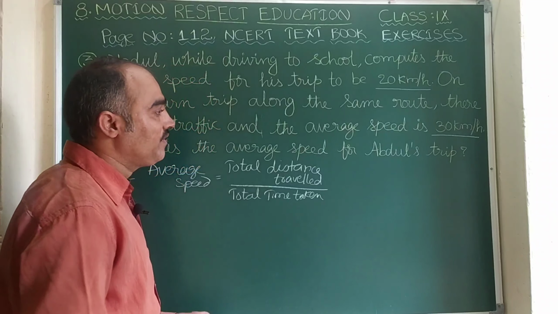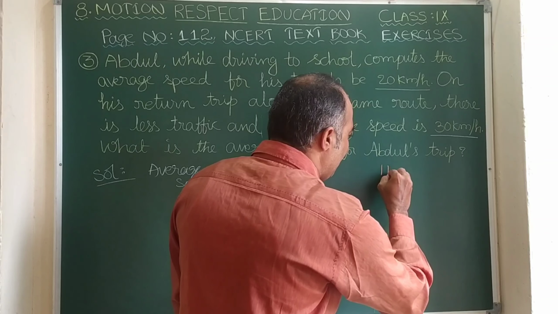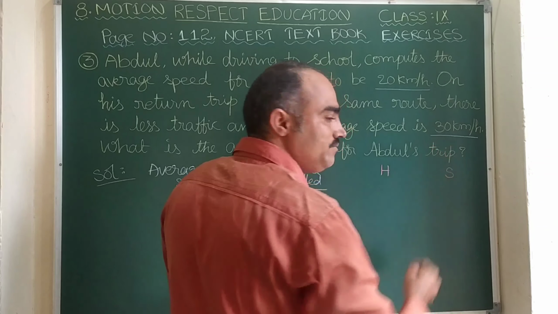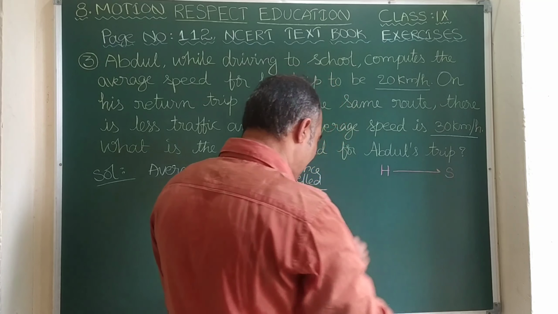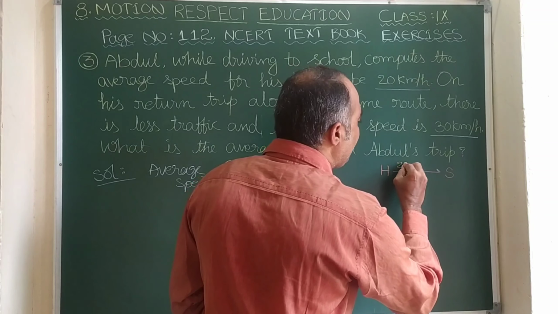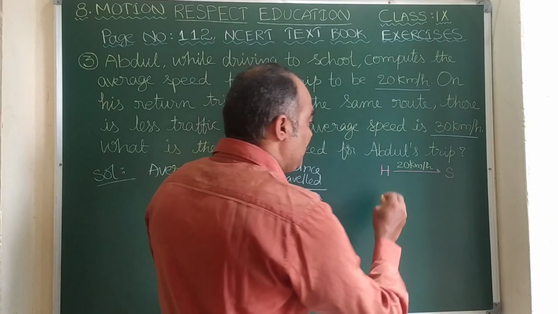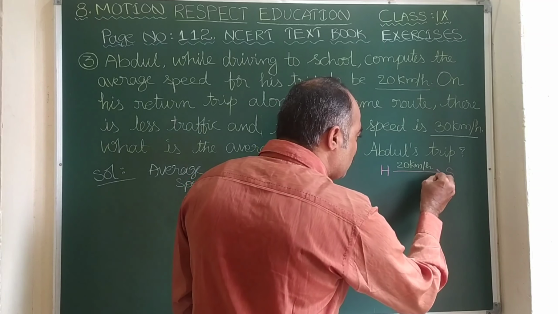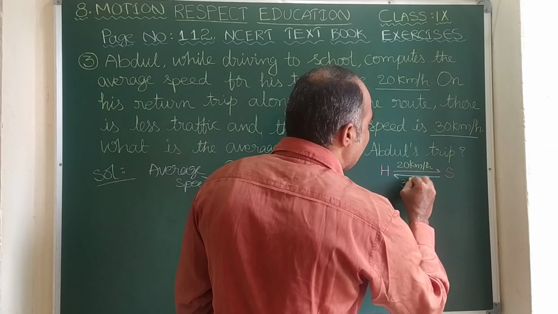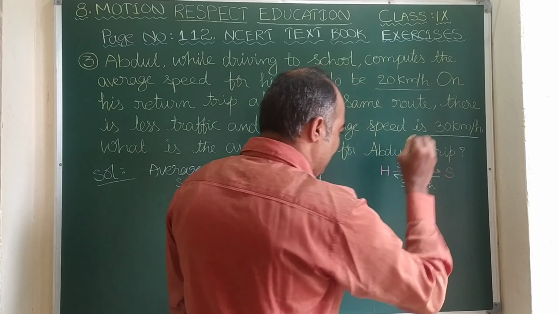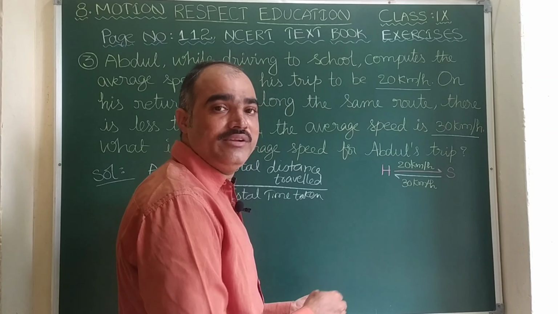Here, if you observe, while going to school from his home, for example H for his home and S for his school, on the onward journey the average speed is given as 20 km per hour. Right? While coming back from school, on the return journey, the average speed is given as 30 km per hour. Here, what about the distance? We do not know the distance. It is not given in the question.